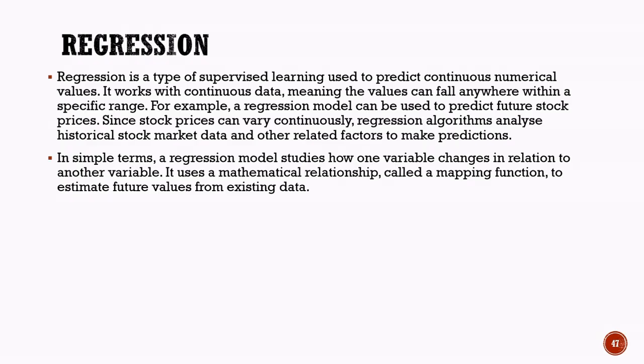It then creates a mathematical relationship, often called a mapping function, which can be used to estimate unknown or future values. Because regression deals with numerical data and continuous outputs, it is widely used in forecasting, trend analysis, and prediction-based applications across various industries.